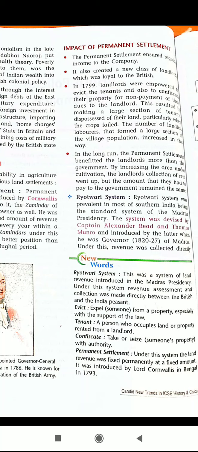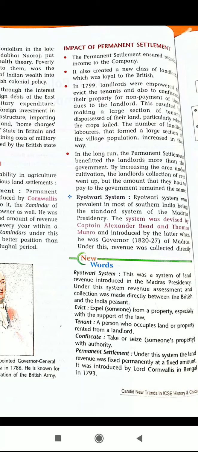This resulted in a large section of the tenants being dispossessed of their land. So what was the consequence of that provision? This led to a large section of tenants being dispossessed of their lands, particularly when their crops failed.